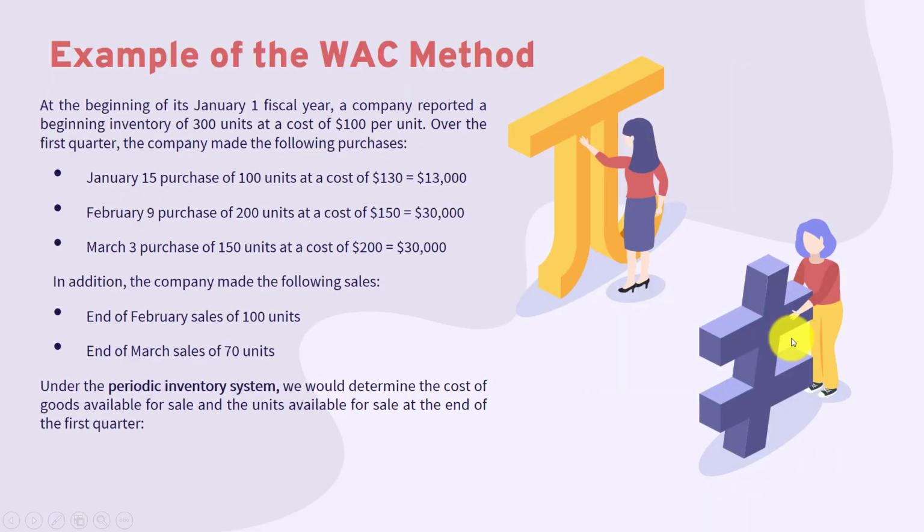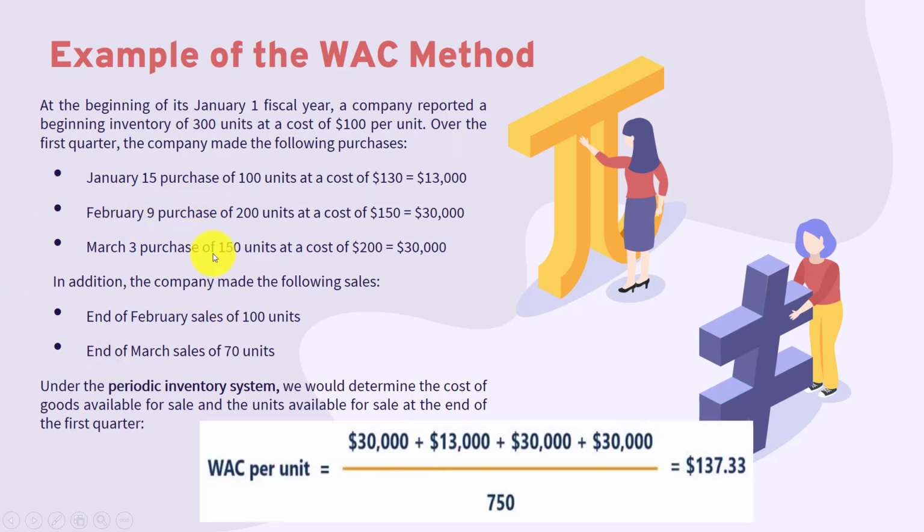Then we will give an example of the weighted average cost method. So we will have the beginning inventory on January 1st. Then we'll have 300 units at 100 dollars per unit. Then we will have much information about purchases and sales.